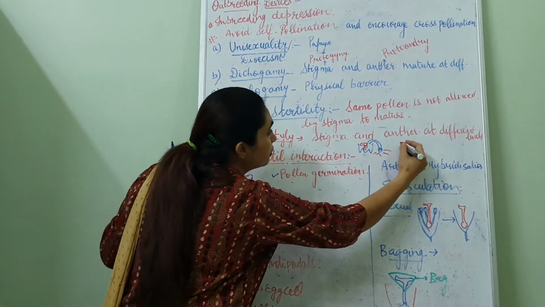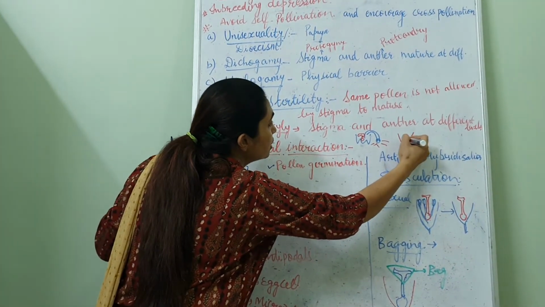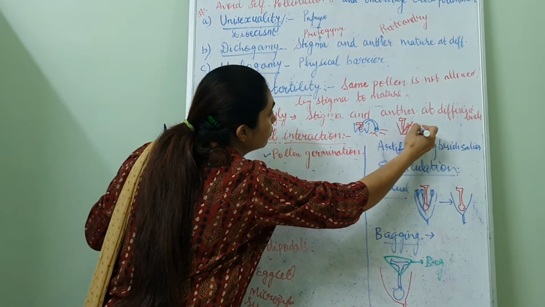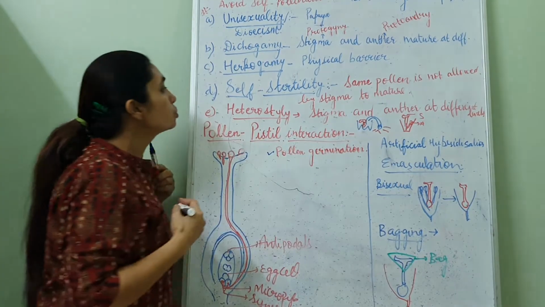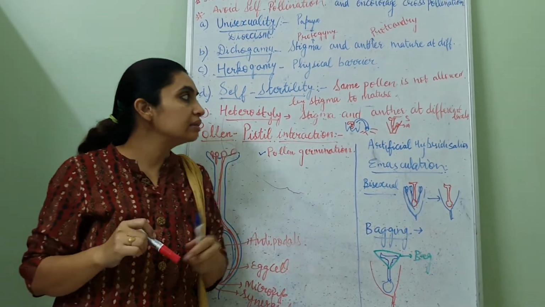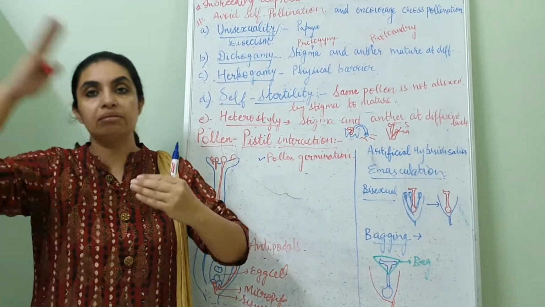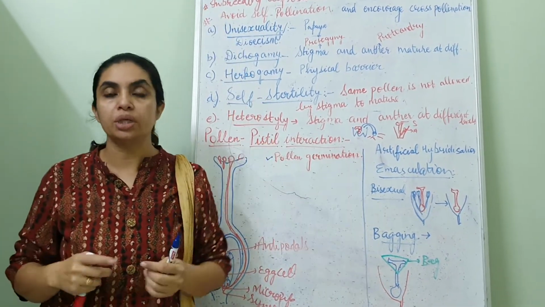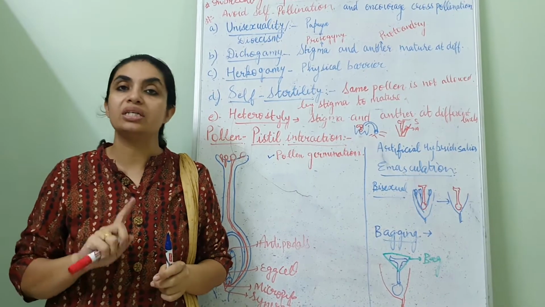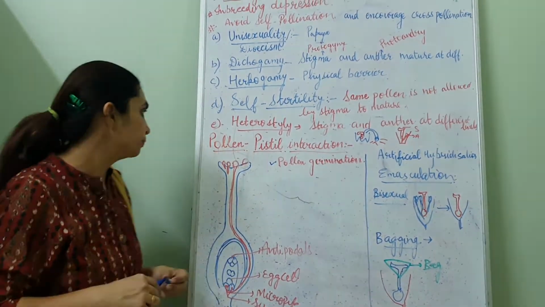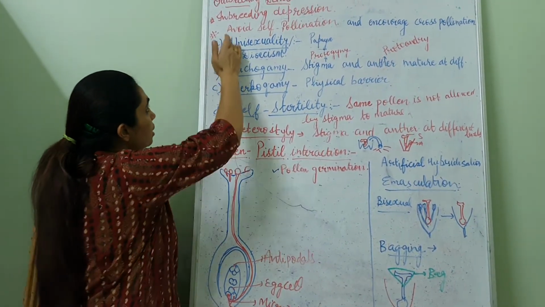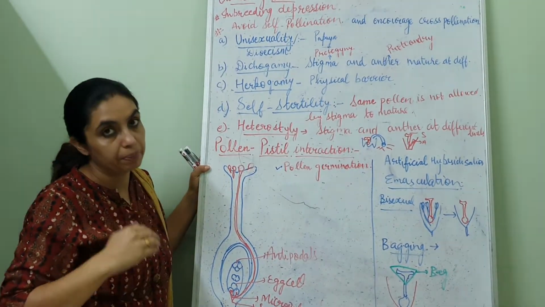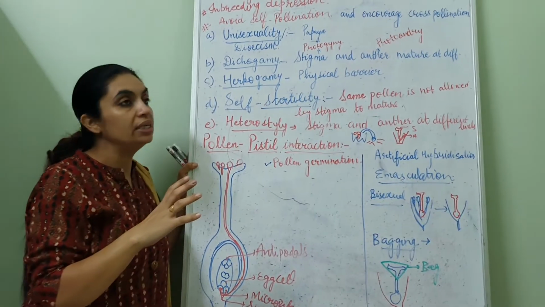And if opposite, the stigma is long and the anthers are short, then also stigma and anther are at different levels. Maybe the anther will be long and the stigma short, or the stigma long and the anther short. In this case, self-pollination is not going to happen. So these are the devices developed by a plant to avoid self-pollination and to encourage cross-pollination.